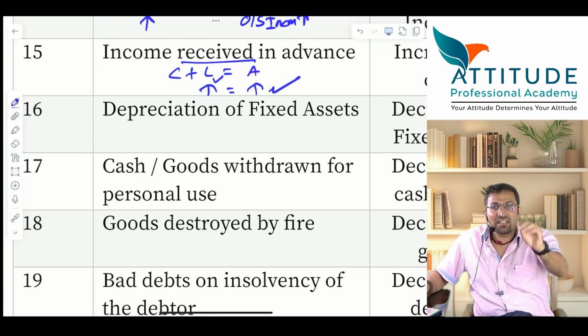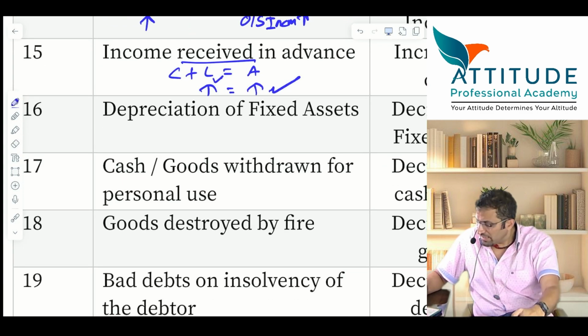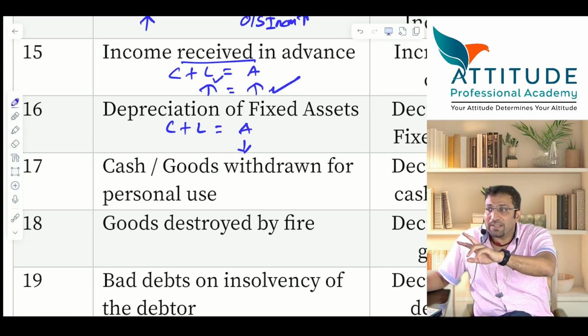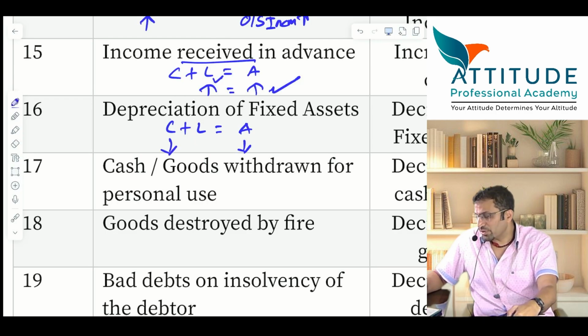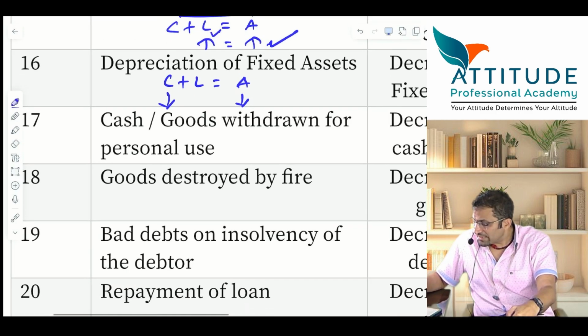Depreciation on fixed assets. Value of the asset reduces. Depreciation is an expense. Asset reduces because value of the asset is reducing. If expense increases, profit reduces. If profit reduces, capital also will reduce. Accounting equation tallies. Is that clear?